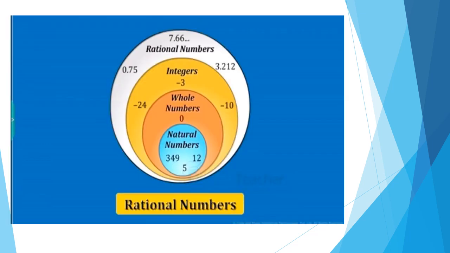This slide will give you the clear idea of number system. All natural numbers come under whole numbers. All whole numbers belong to the family of integers and all integers belong to the family of rational numbers. So, this is the number system till now.